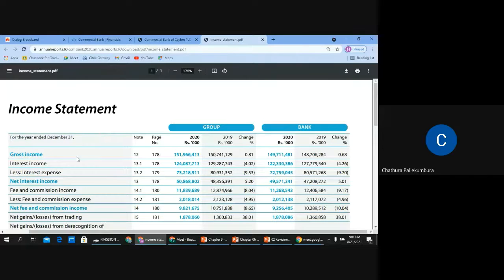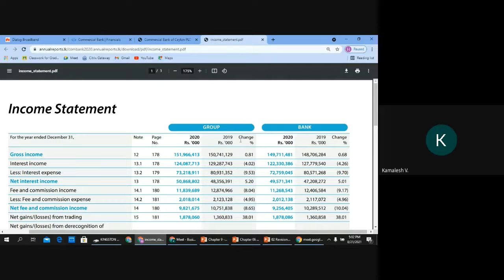The financial year of this company ends on 31st December. So when you are reading it, how do you read it? For the year ended 31st December 2020 will be this column. For the year ended 31st December 2019 will be this column. That is how we read it.